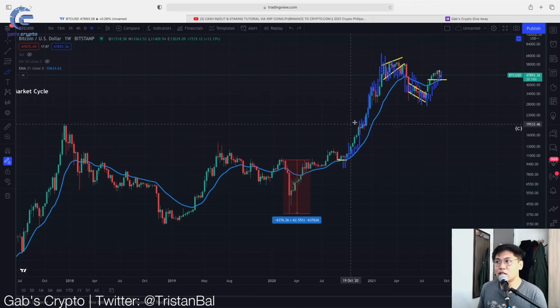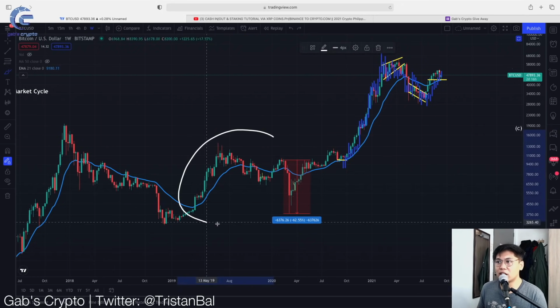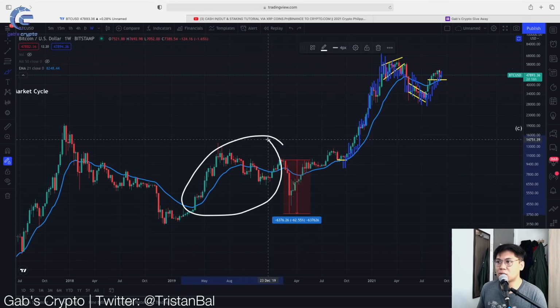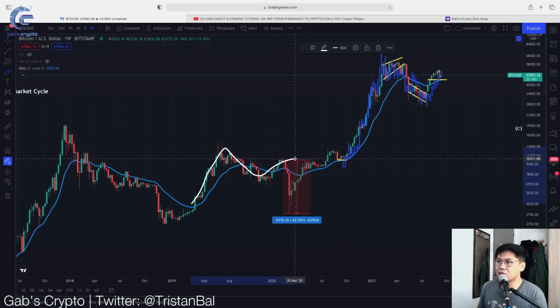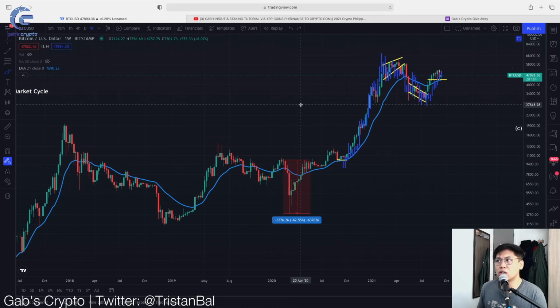But yeah, speaking of this movement, itong area na yan, this specific fractal pattern, you can actually somewhat see some similarities to this area. Then in that case, if we are going to follow this movement, then could this be the start of the next Bitcoin bull movement? So, remember guys, we're just speculating here just in case na yun yung mangyari.